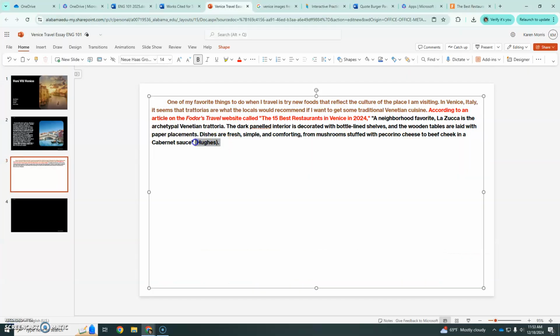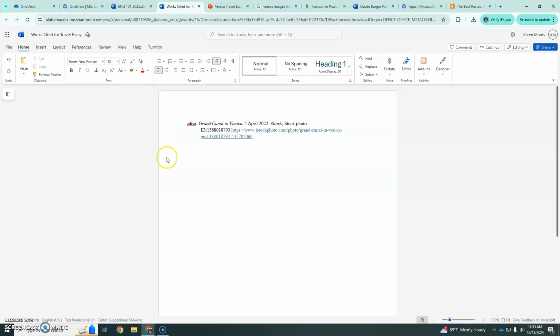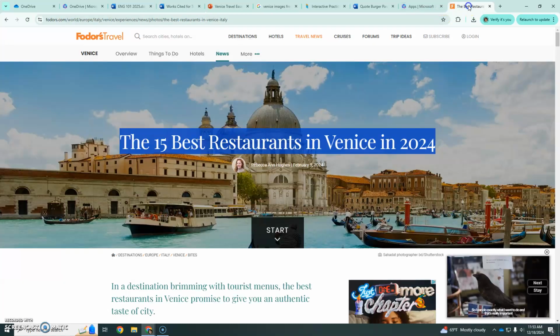So the author's last name goes here, and not last name, comma, first name for the parenthetical citation, just for the Works Cited. So let me pull up the Works Cited that I started with images. I know that Hughes comes after a word that starts with A, so I'm going to go ahead and type in Hughes, comma, and then I will put her Rebecca Ann here next.